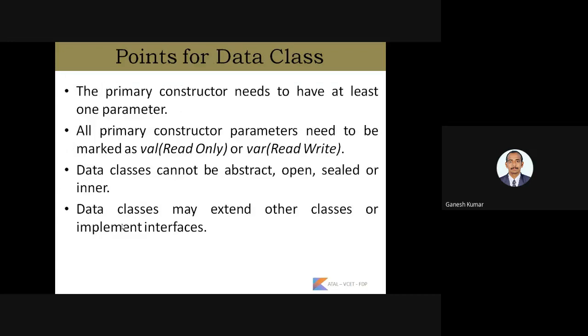The primary constructor needs to have at least one parameter, and all primary constructor parameters need to be marked as val or var. What's the difference between val and var? Val is read-only and var is a read-write variable. Next, data classes cannot be abstract, open, sealed or inner. A data class may extend other classes or implement interfaces. Here the data class is responsible for storing the data which will be used for execution, and the data received from the statements we have executed in the methods also.